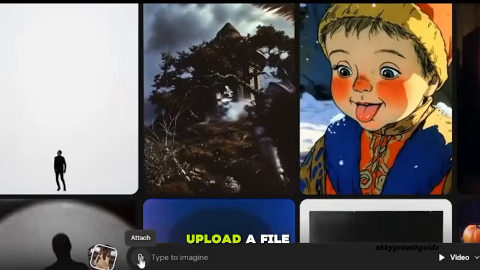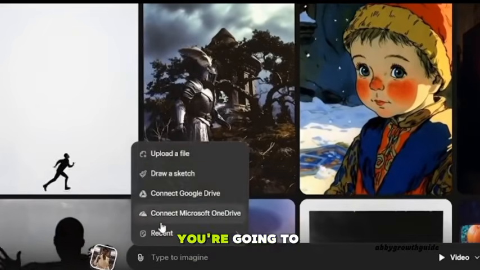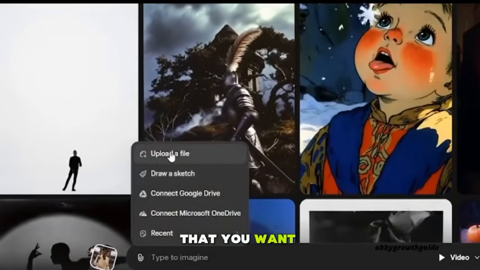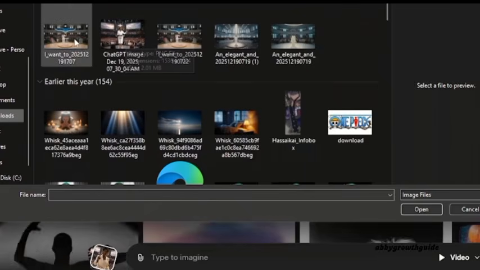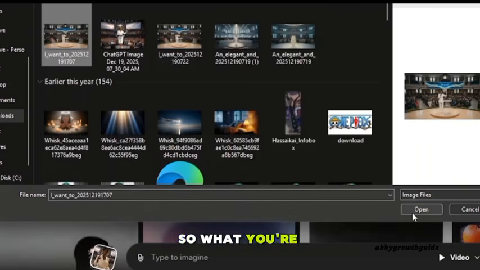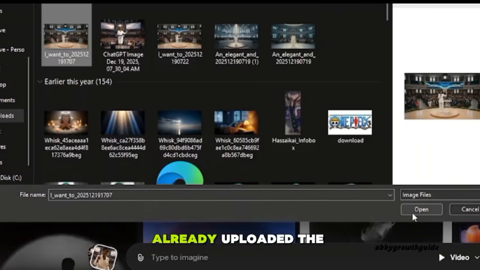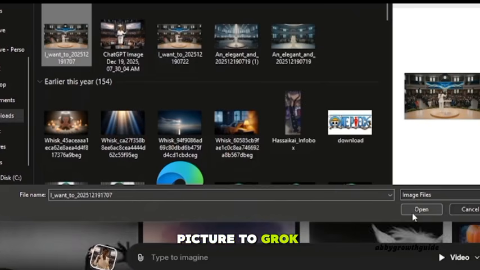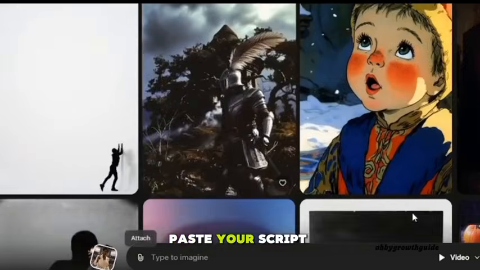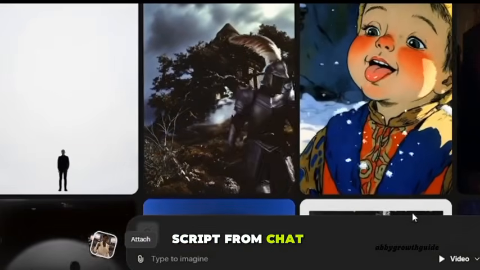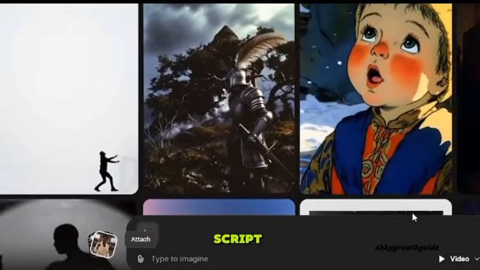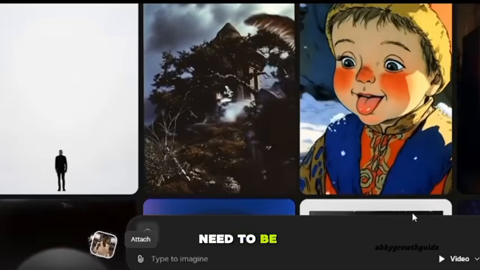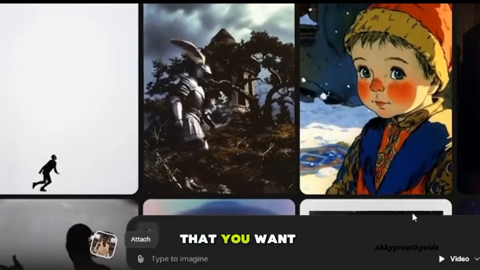You click on upload a file, and from there you're going to pick the picture you want Grok AI to convert to video for you. Now we want to turn the image into a talking picture. This is where magic happens. So what you're going to do now, once we have already uploaded the picture to Grok, you need to paste your script. We copied the script from ChatGPT and you paste it in here, talking about the script. There are some 3 elements that need to be included in the script that you want to paste here.